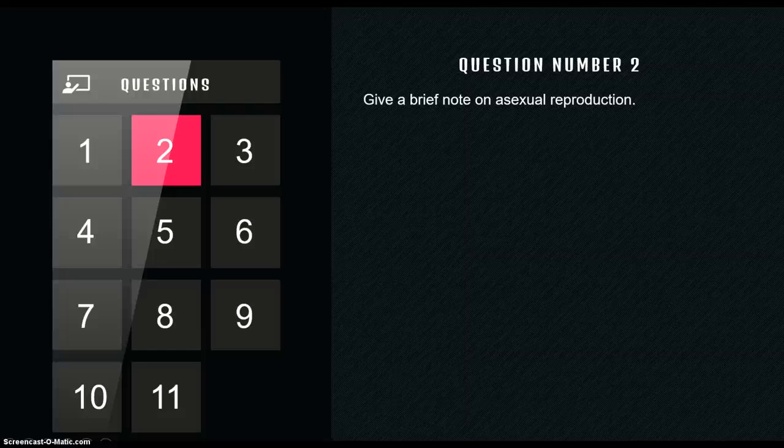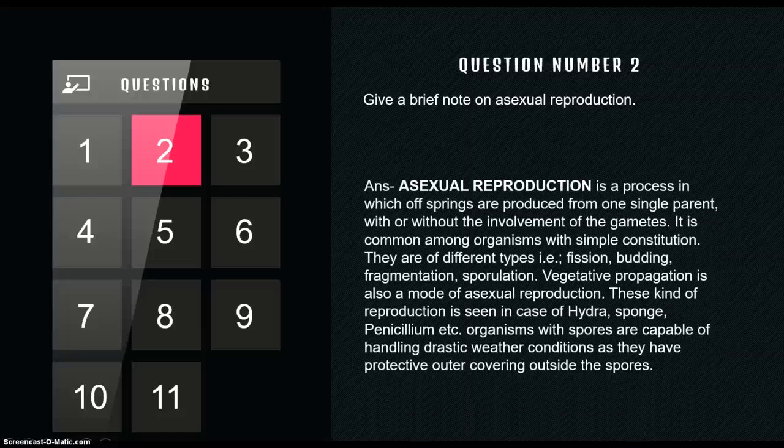So what is asexual reproduction? First of all, it involves only one single parent. Second, it is a very simple process. Third, it does not involve any kind of gametes. Even if it involves, they are formed in the same organism. And asexual reproduction is of different types like budding, fragmentation, binary fission and vegetative propagation. So these things we have studied in our regular course.